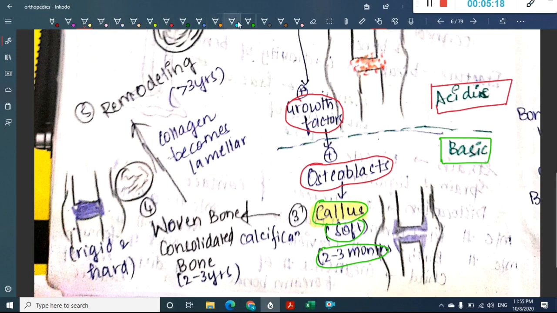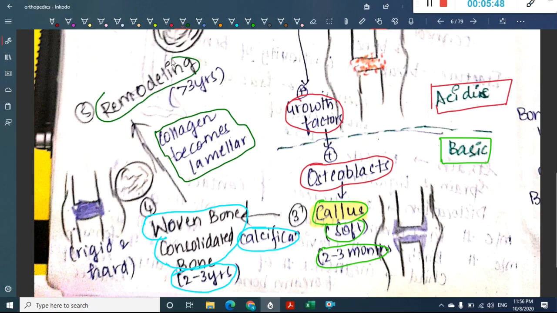Now after this callus formation, the callus undergoes calcification and forms something called woven bone or consolidated bone. This woven bone and consolidated bone takes 2 to 3 years to form, and after that the collagen within the bone becomes laminar. It results in remodeling of the bone, which takes more than 2 years.